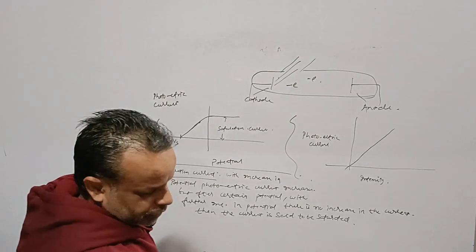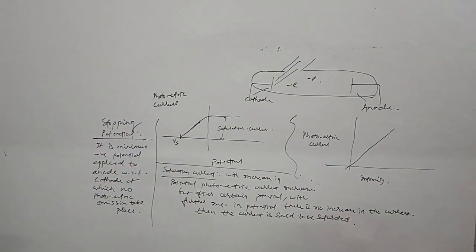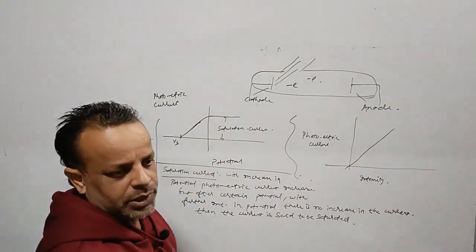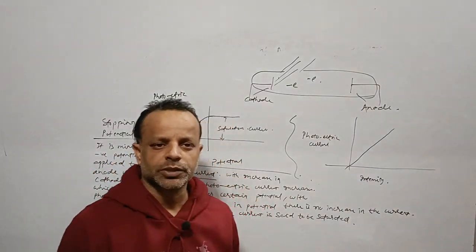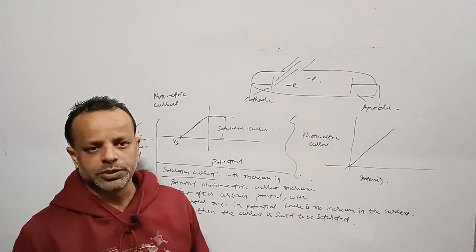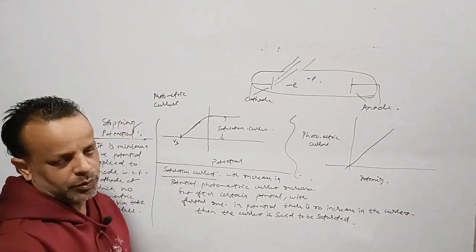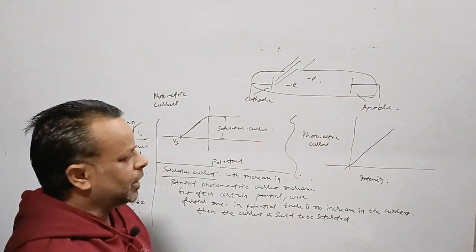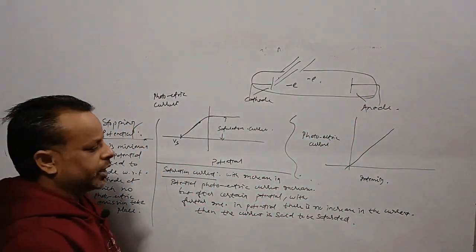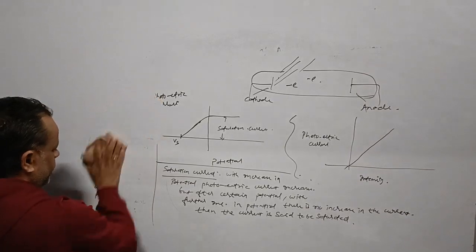Means what is saturation current? It is when the potential is applied, with increase in potential, photoelectric current increases, and after a certain potential, with further increase in potential, there is no increase in the current, then the current is said to be saturated. And stopping potential is what? It is the minimum negative potential applied to the anode with respect to the cathode at which no photoelectric emission takes place.